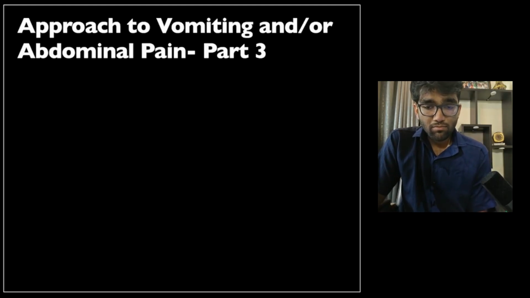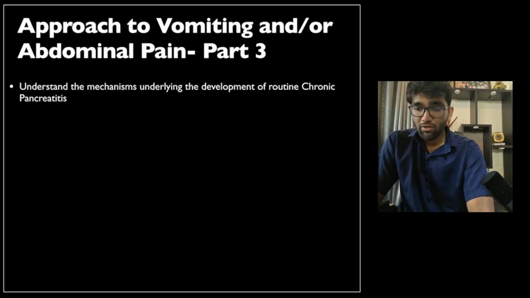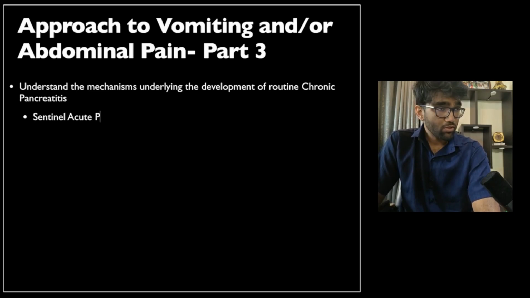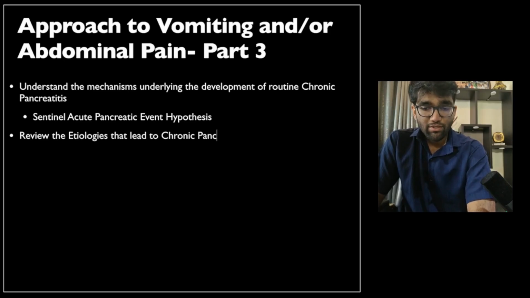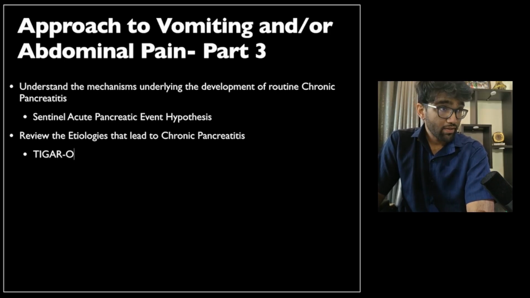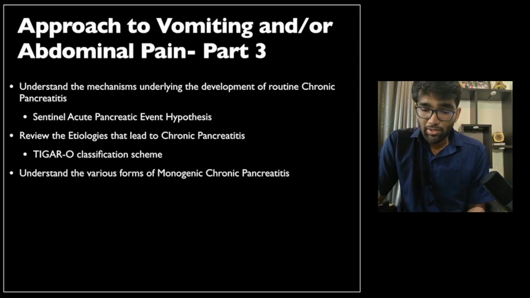So in this particular screencast, we'll be talking about the following topics. We'll try to understand the mechanisms that underlie the development of routine run-of-the-mill chronic pancreatitis. We'll talk about the sentinel acute pancreatic event hypothesis. We'll review the etiologies that lead to chronic pancreatitis, and then we'll classify them based on the TIGAR-O classification scheme. We'll understand the various forms of monogenic genetic chronic pancreatitis.